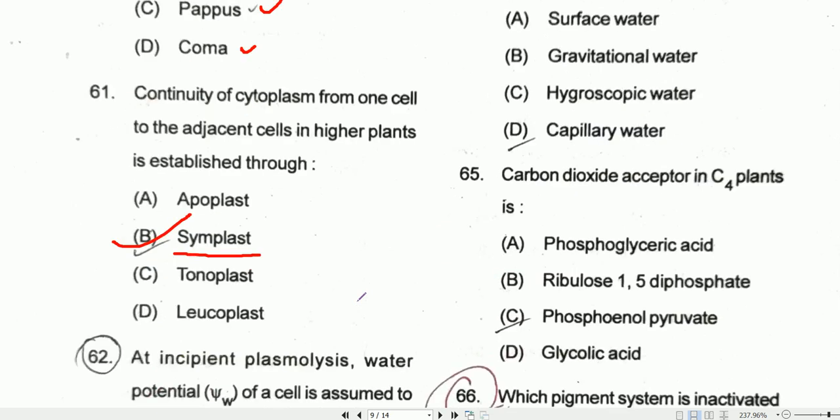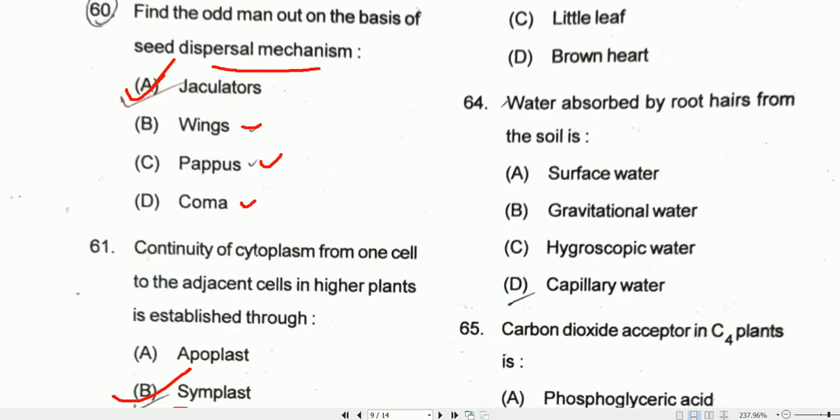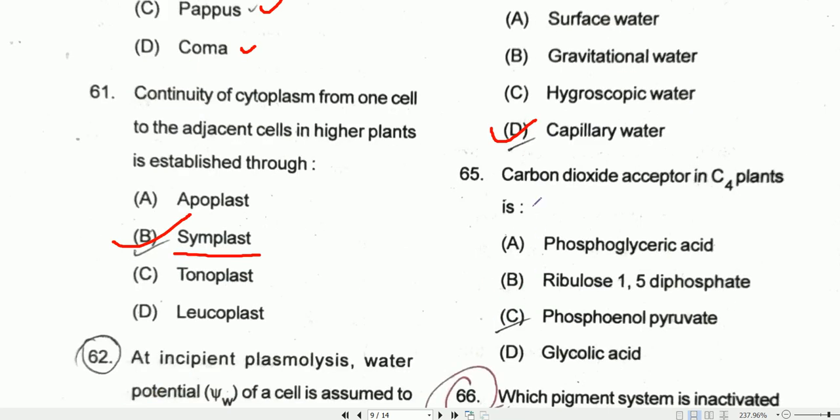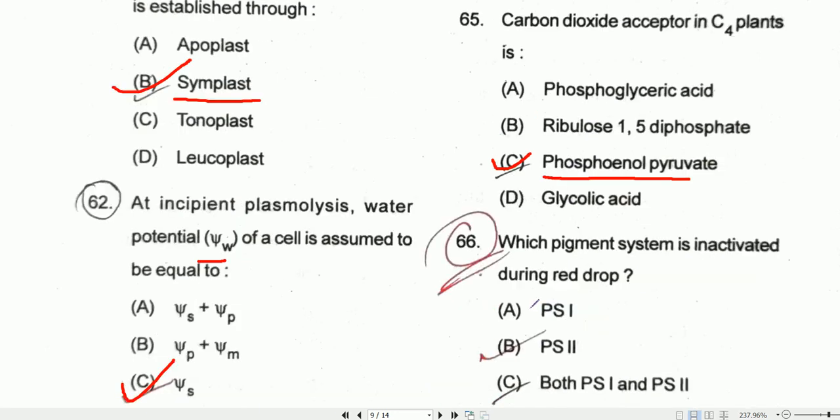Question number 64. Water absorbed by roots hairs from the soil. So that is capillary water. Coming to question number 65. Carbon dioxide acceptor in C4 plant is the PEP, that is phosphoenol pyruvate. Option C will be the correct one.